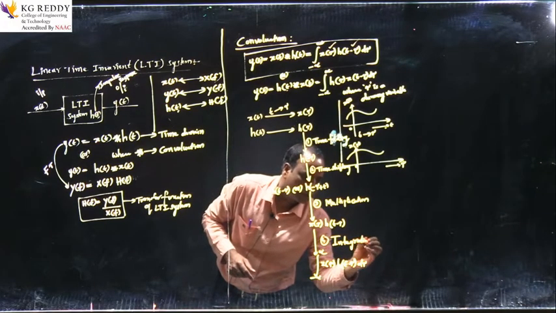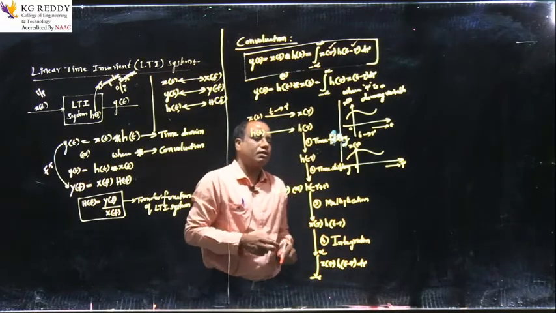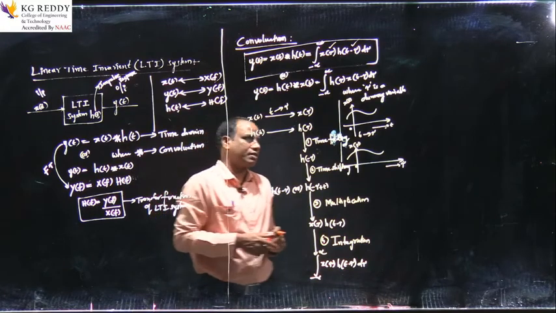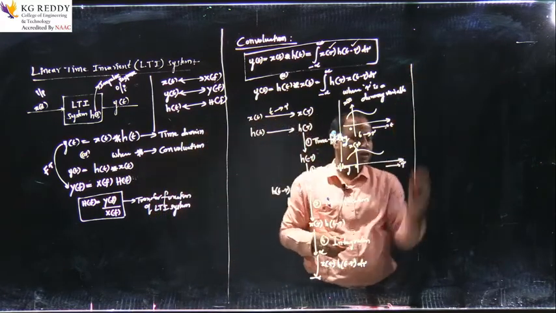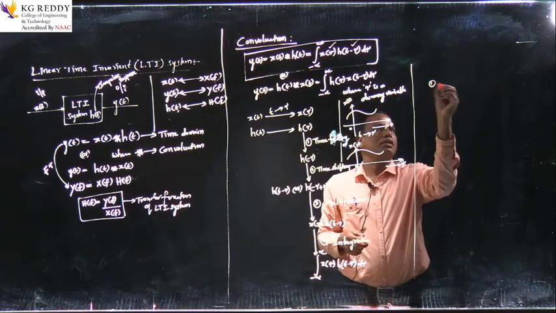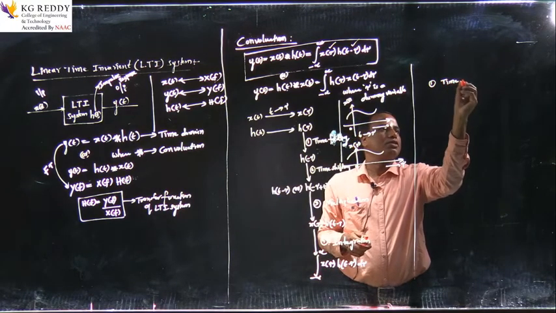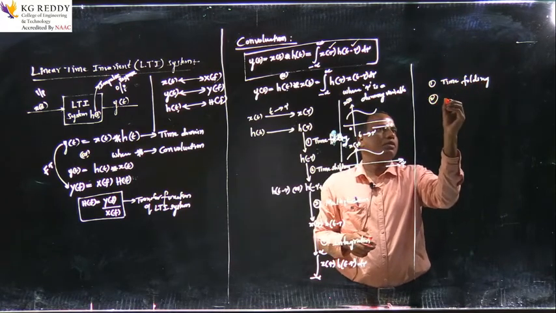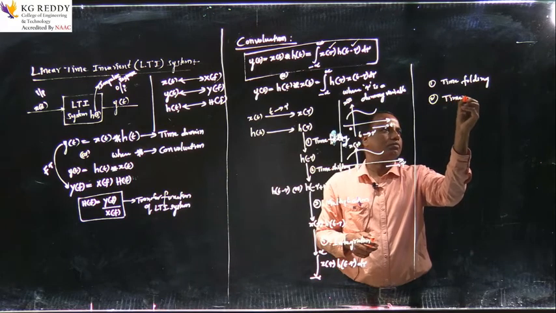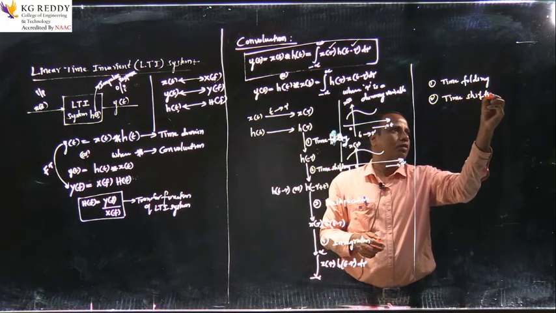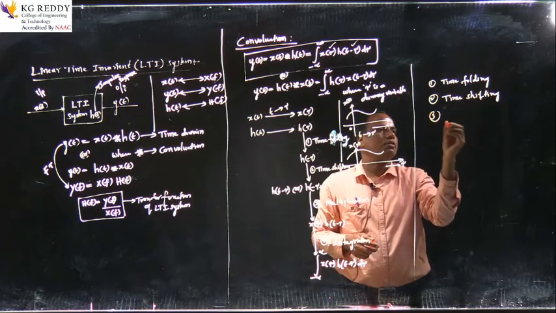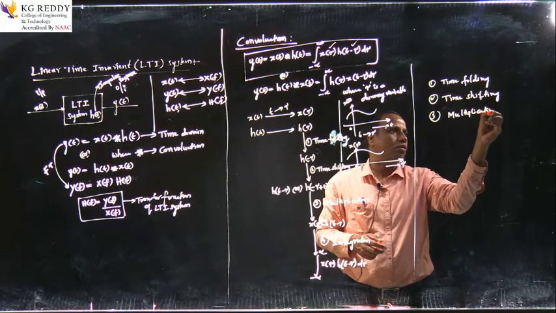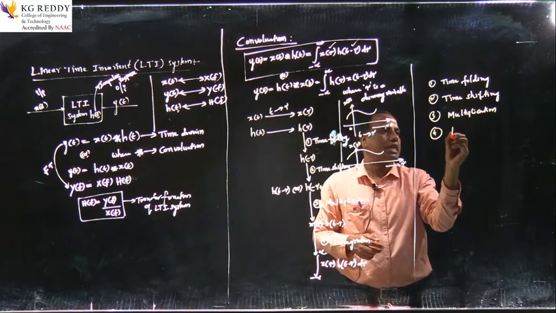Now, if you summarize the different operations in the convolution, one is time folding, second is time shifting, third is multiplication, fourth is integration.